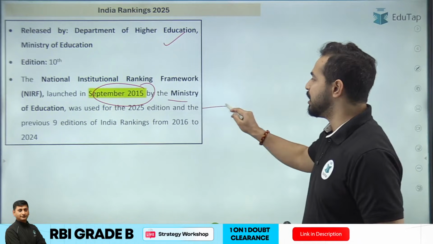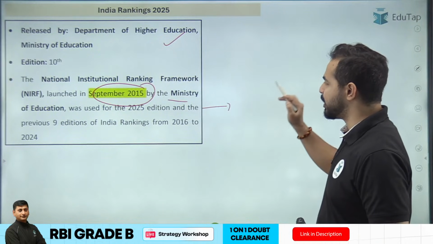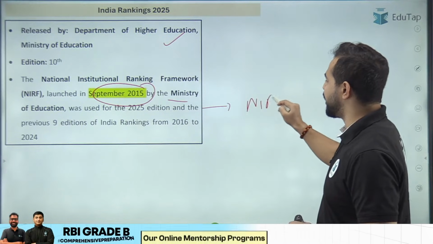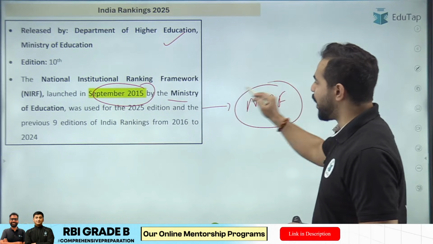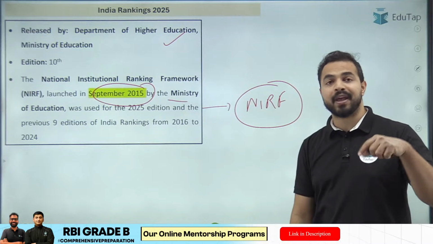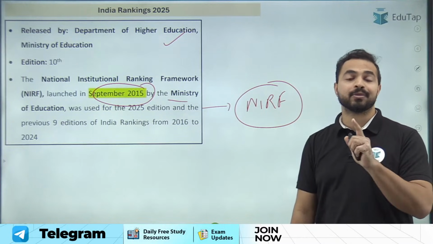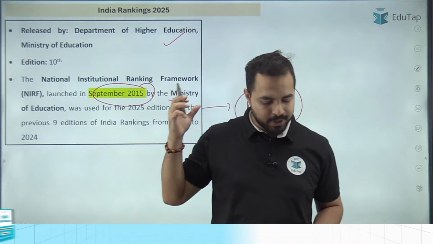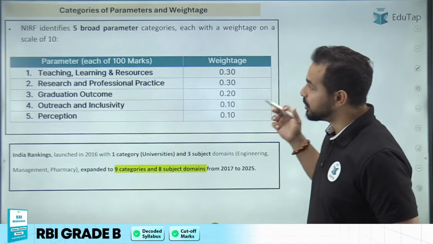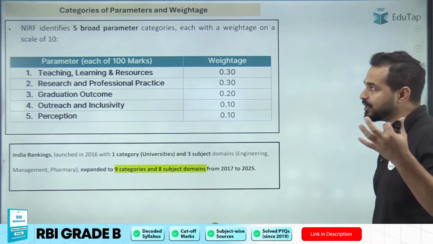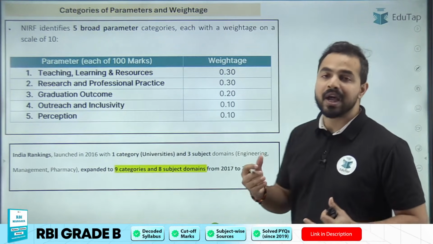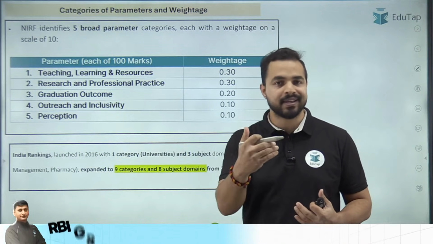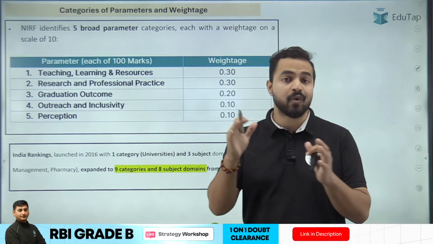Let me tell you here that previously we have seen that the question was being asked from the NIRF rankings. तो NIRF ranking के ऊपर RBI में पहले क्वेश्चन आ चुका है. That is why it becomes very important for you to make sure that you are covering this particular part. Okay? So moving ahead, अगर हम बात करें वो कौन कौन से पैरामीटर्स हैं जिनके बेसिस पर हमने रैंक किया, हमने assess किया इन सभी इंस्टीट्यूशंस को, and then ranking was created.